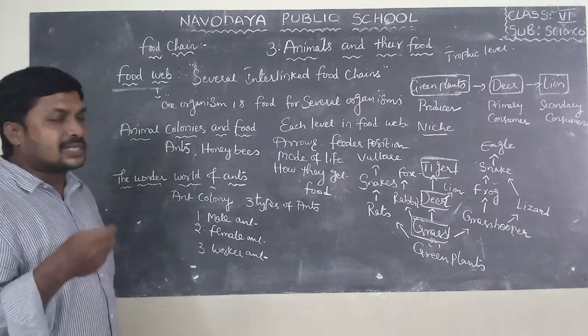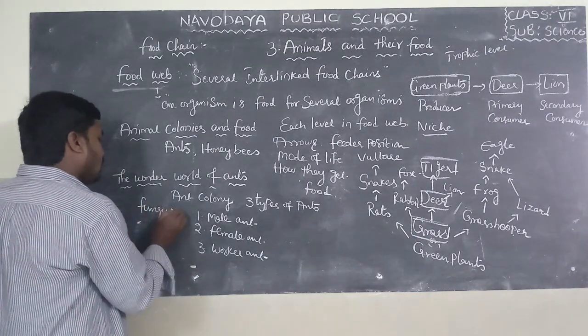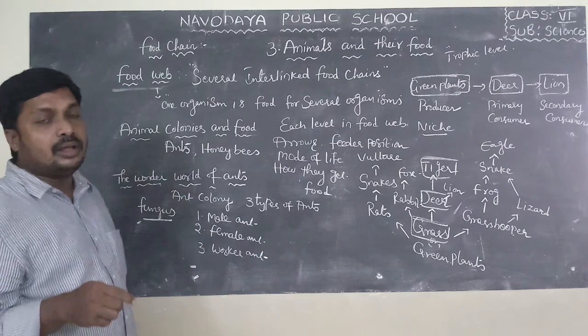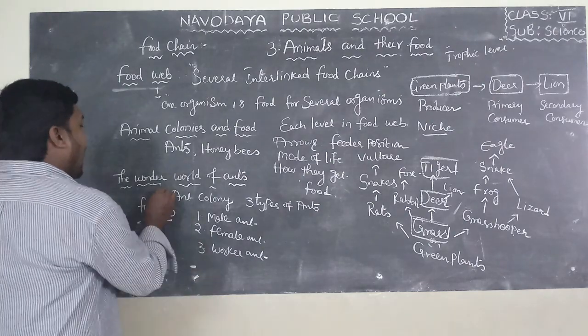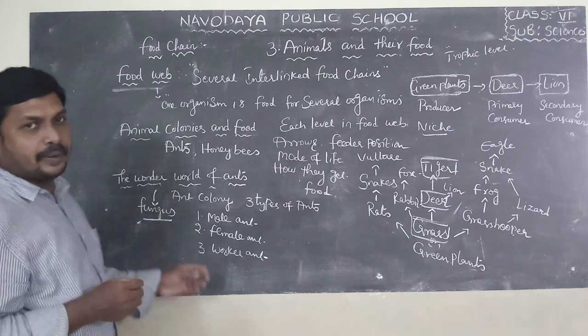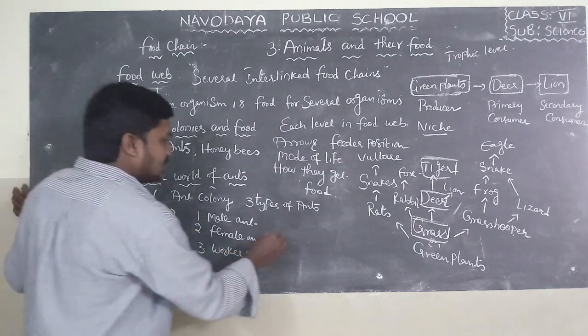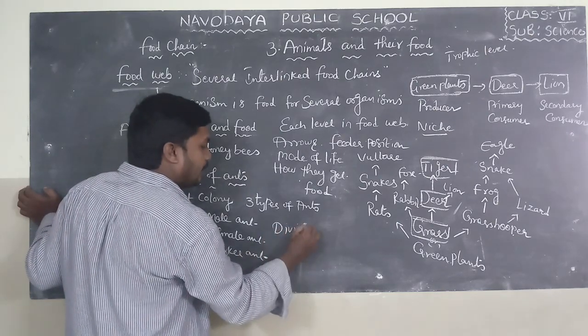This helps to increase a type of fungus which grows on leaves. So the ants feed on that fungus. That's why they share their work with one another, which is known as division of labor.